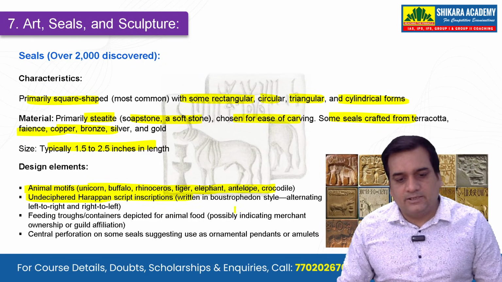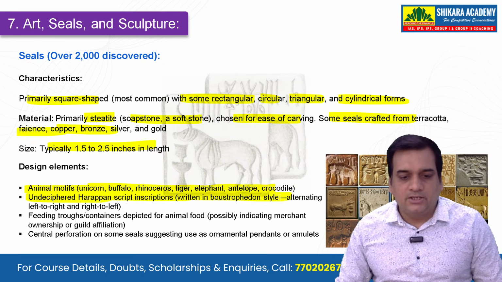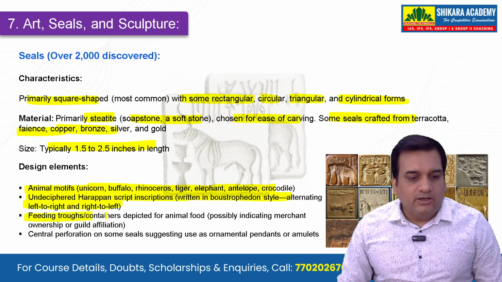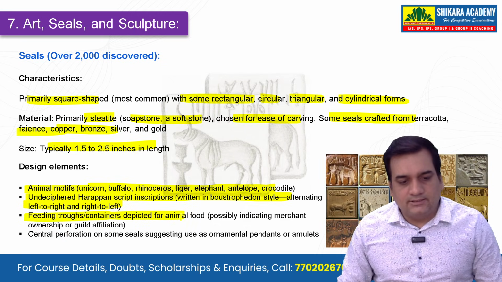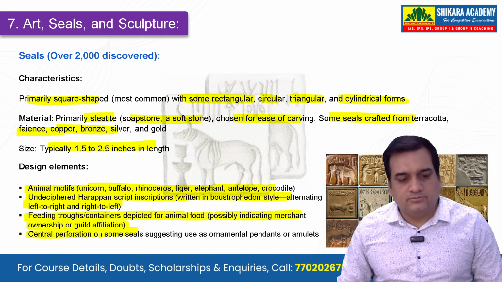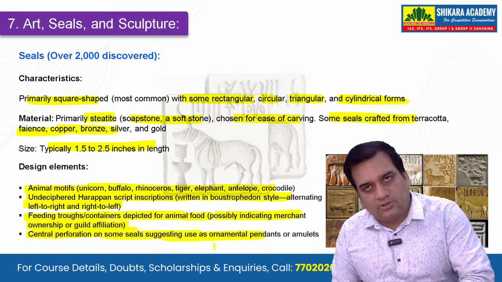Undeciphered Harappan script inscription is also there at the top, written in Boustrophedon style, that is alternating left to right and right to left. Feeding troughs, containers depicted for animals' food, possibly indicating merchant ownership or guild affiliation, and a central perforation on some seals suggesting use as ornamental pendants or amulets.